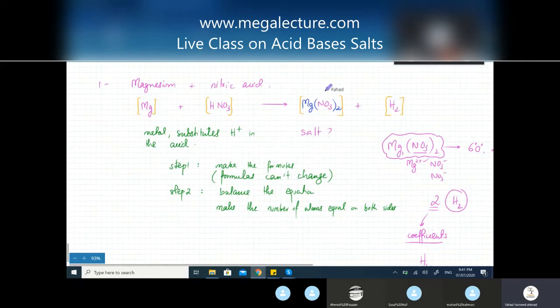For example, if you look over here, this molecule has how many hydrogens? It has 2 hydrogens. So there are 2 hydrogens in this equation on the right side, in the product side. But in the reactants, you just had 2 hydrogens. So you can't change the formula. I can't make this H2. That's incorrect, because the formula of nitric acid cannot be changed. What I can do is increase the number of molecules. I can have 2 HNO3 molecules. What that basically means is, let me move all of this to a side. Just 1 second.